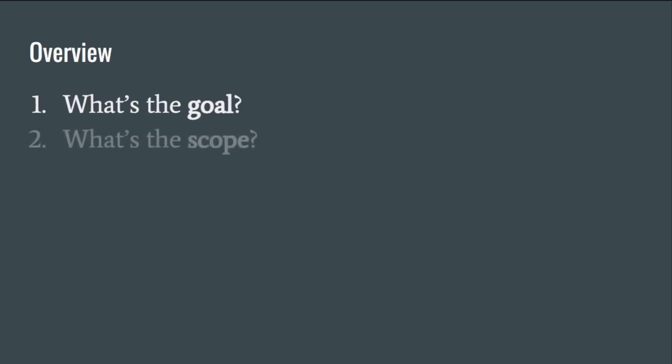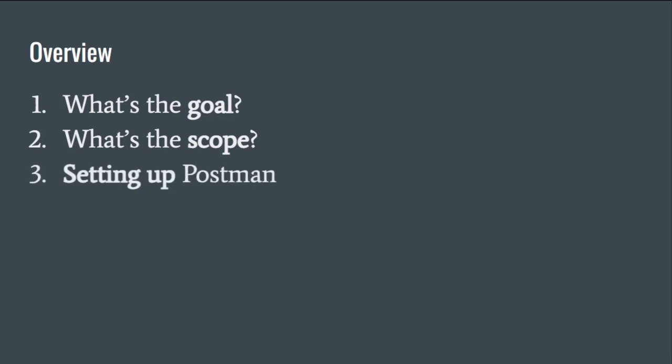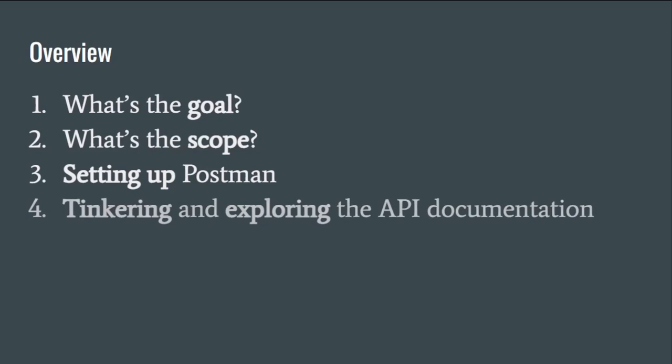I wanted to give you just a quick overview about some of the things that we're going to be talking through today. It also gives you an idea of what my approach is for this challenge. We're going to start off by taking a look at what our goals are for working through this. What's in scope and what isn't in scope is always a good idea. Then I'm going to show you a little bit of how I've set up Postman.